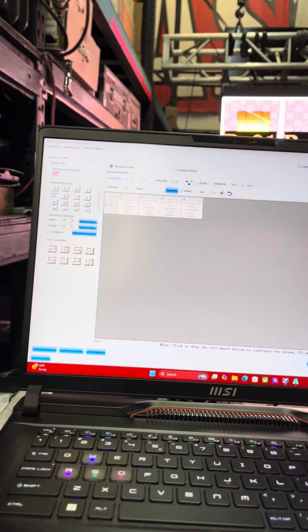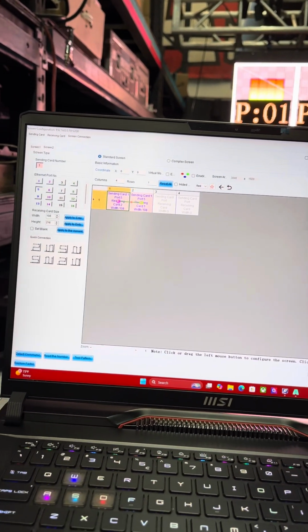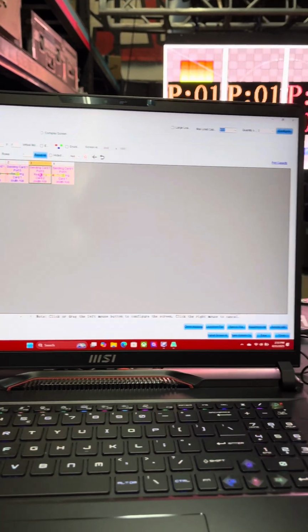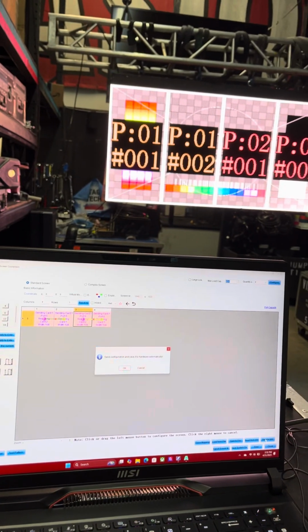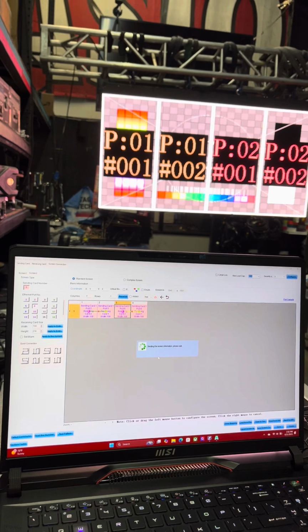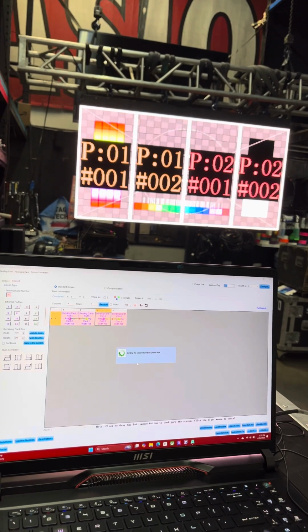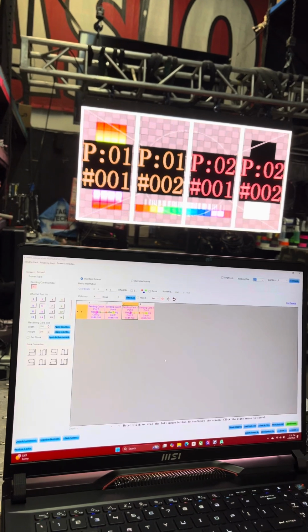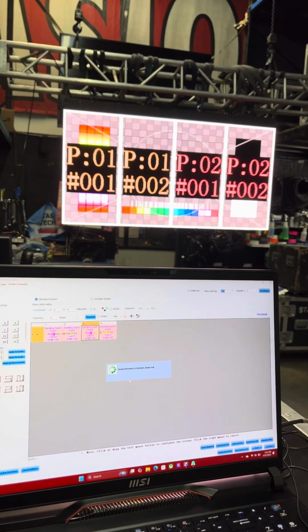So I'm going to do 5 right here, from here to here, and 6 from here to here, and let's see if it's gonna map it. And everything is still there.